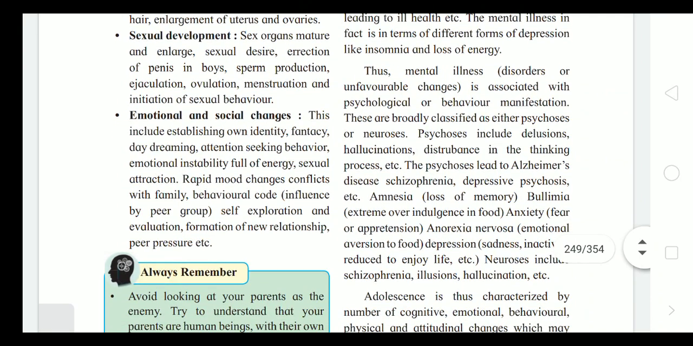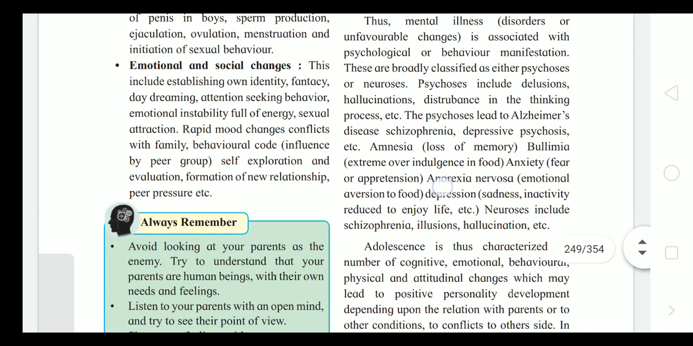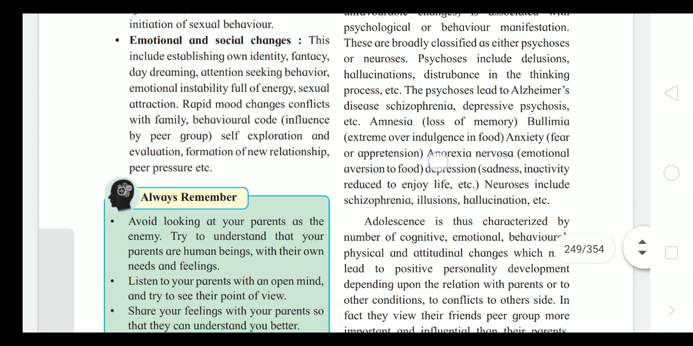Sexual development: sex organs mature and enlarge, sexual desire comes in the mind, erection of penis in boys, and sperm production, ejaculation, ovulation, menstruation, initiation of sexual behavior.